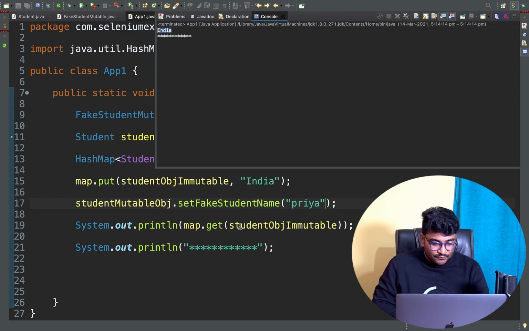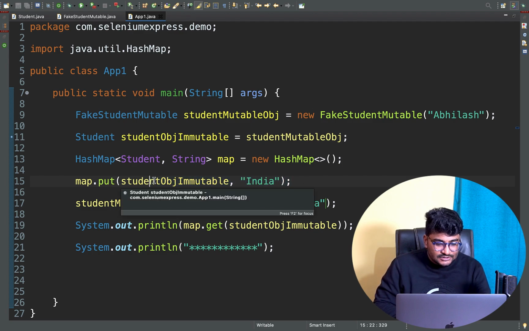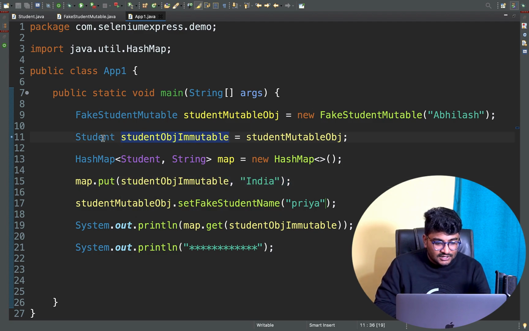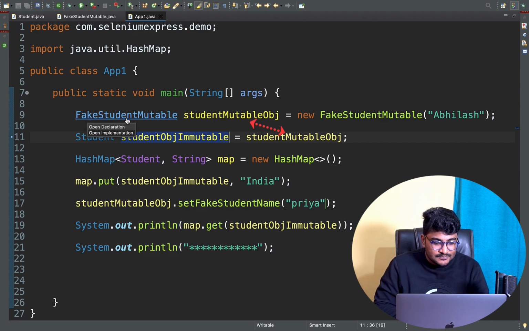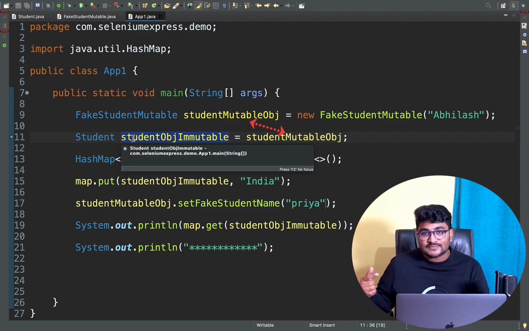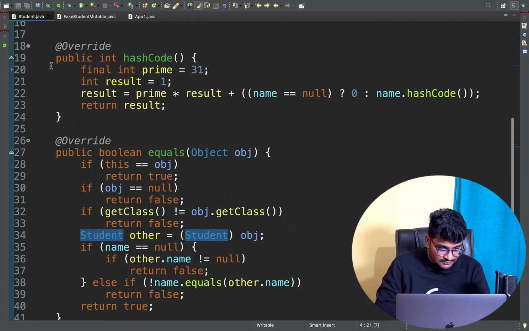That's because whenever the map is trying to put something, the object is the student object. Inside our student class, we have the hashcode and equals methods, and the hashcode and equals methods have not been overridden inside the fetch student mutable class. That's why the parent class hashcode and equals methods are getting called. Inside my student class, I have the hashcode and equals methods right here.